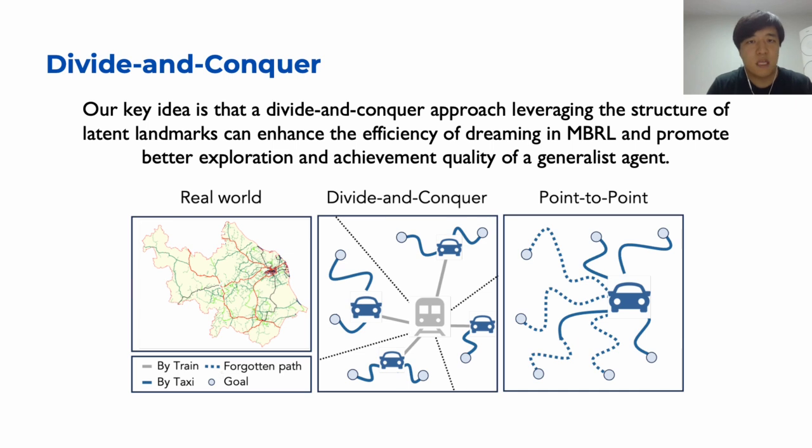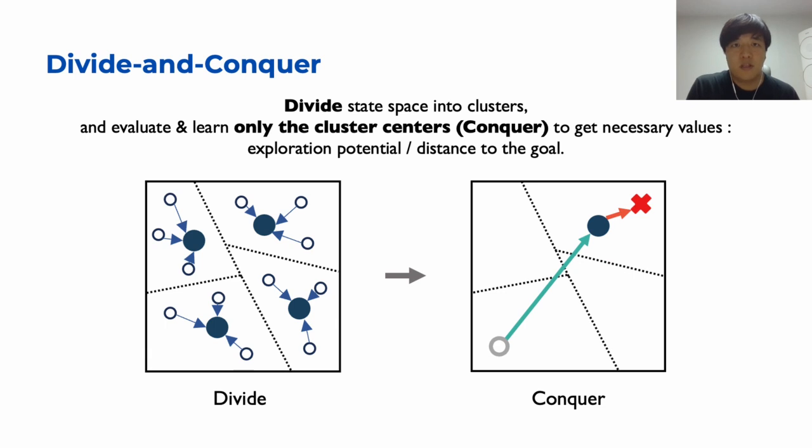We can say that riding a car from the start and having to memorize different paths as one is Lexa. We use this strategy to divide state space into clusters and evaluate only the cluster centers to get necessary values, such as exploration potential and distance to the goal.